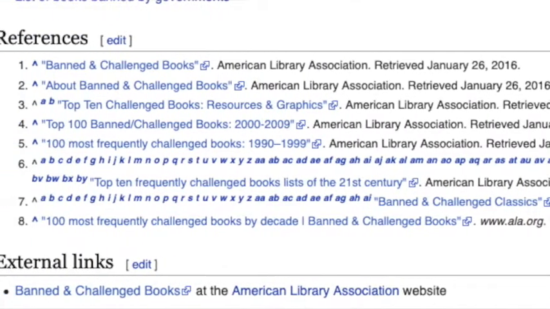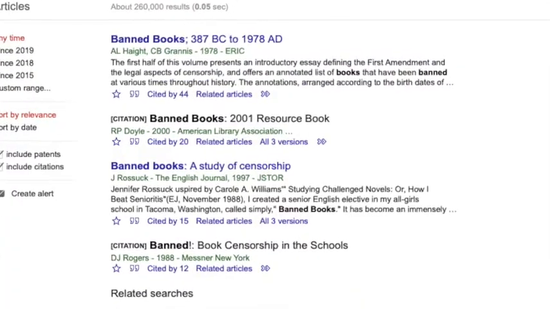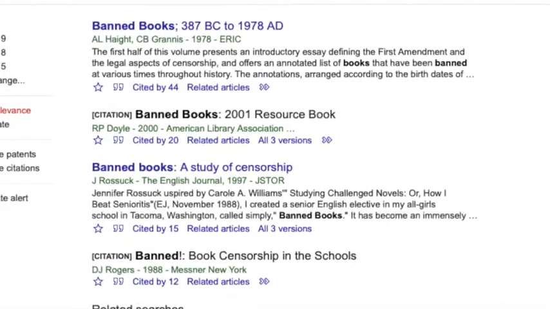Okay. Other sources that you should not use, I see a lot of Shmoop being used, and I see a lot of Snopes being used. Please do not use those websites. So then what is scholarly material that you can use? Okay, you can use journals. You can look online. If you use Google Scholar, you will find links to scholarly journals and scholarly articles that you can use. You can also go to our school's library. They have reference librarians, both online and in person, that you can go to,